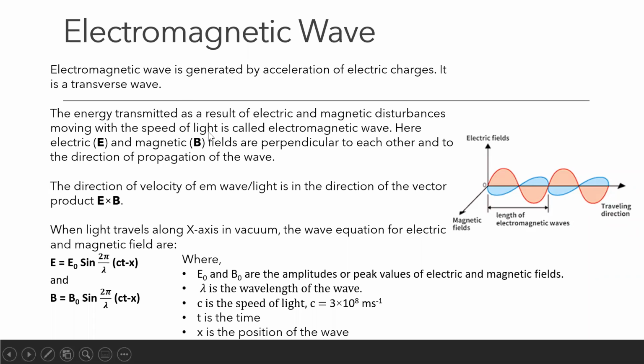Now, when light travels along the x-axis in vacuum, the wave equations for electric and magnetic fields are represented like this. Here E is equal to E naught sine 2 pi by lambda (ct minus x). Here E naught and B naught are called the peak values or amplitudes. You have already learned what is meant by amplitude. Can any one of you tell me what is amplitude or peak value? What is meant by the amplitude or peak value?